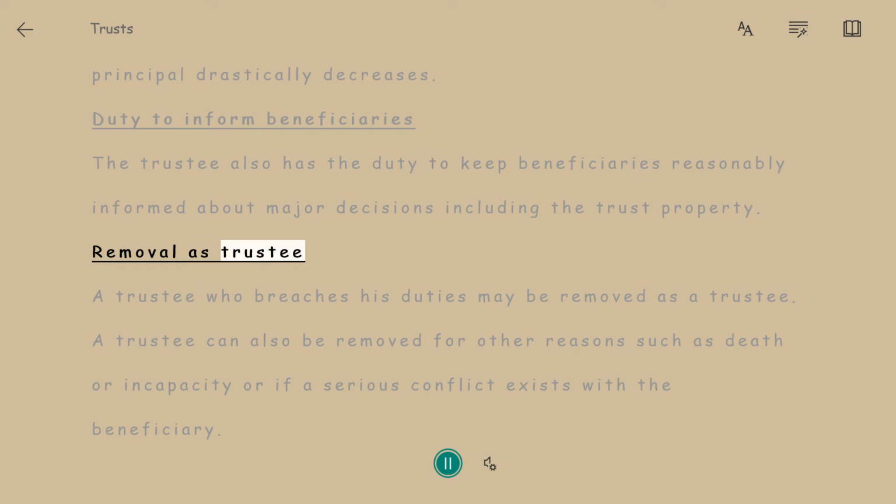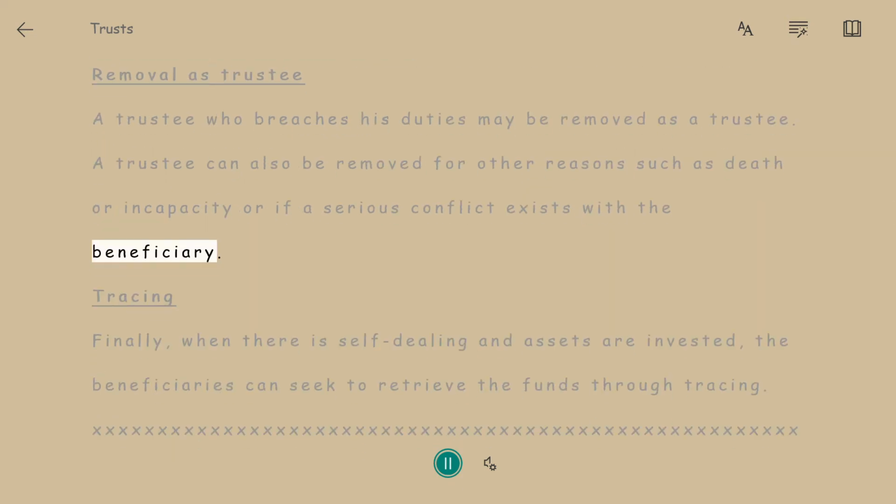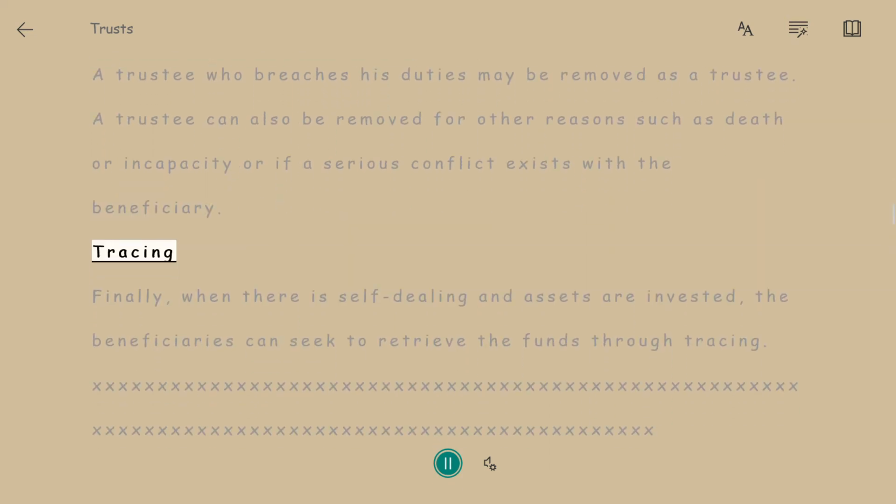Removal as trustee. A trustee who breaches his duties may be removed as a trustee. A trustee can also be removed for other reasons such as death or incapacity, or if a serious conflict exists with the beneficiary. Tracing. Finally, when there is self-dealing and assets are invested, the beneficiaries can seek to retrieve the funds through tracing.